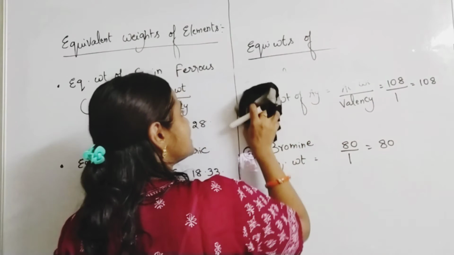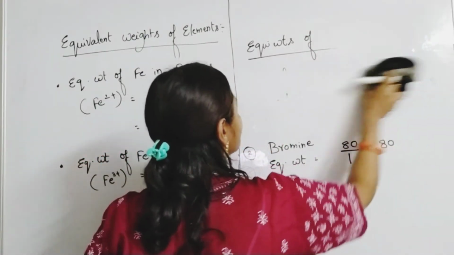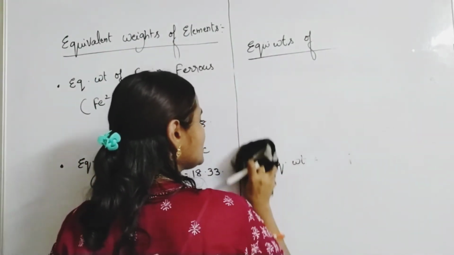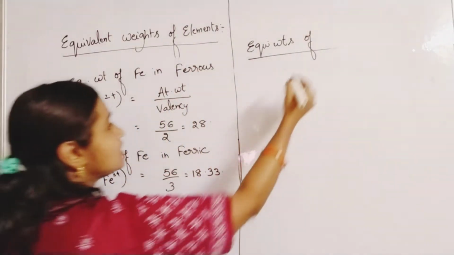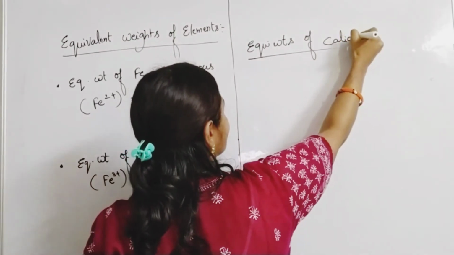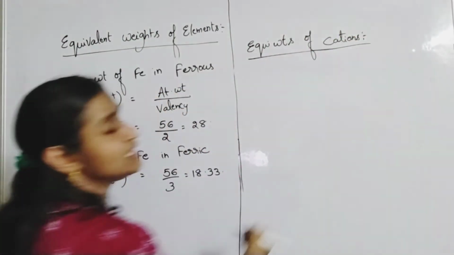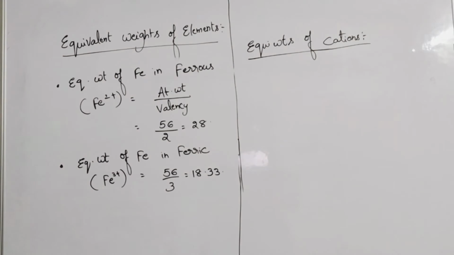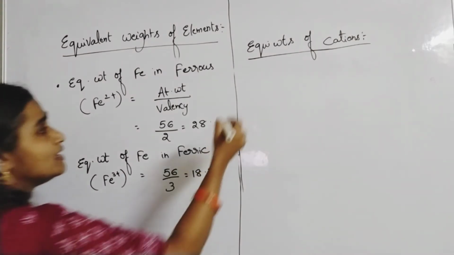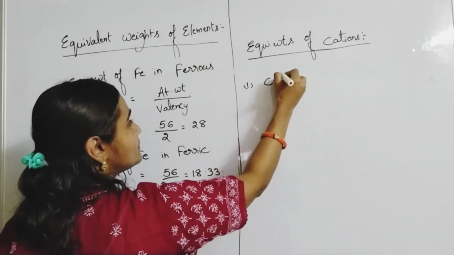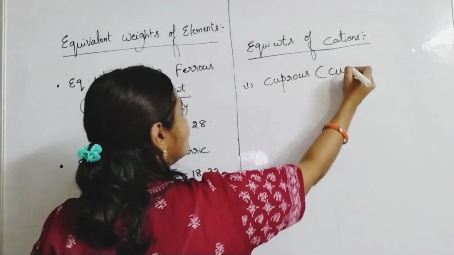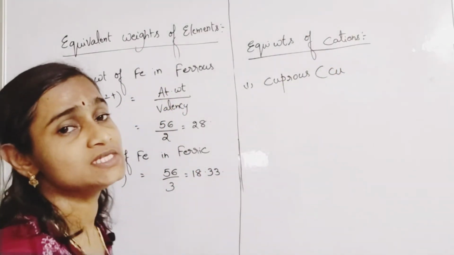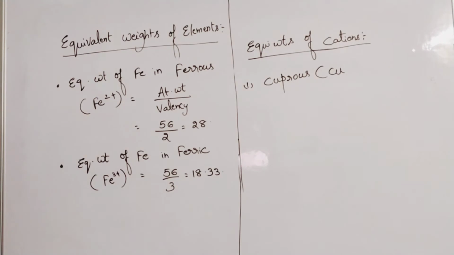Now let us consider some equivalent weights for cations. Let us see some examples. Equivalent weights of cations: certain positively charged ions. As I just told you, the Cu+ ion, cuprous, has a unit charge of 1.